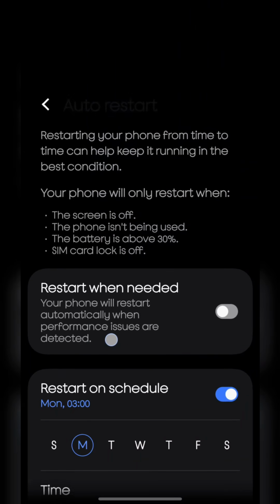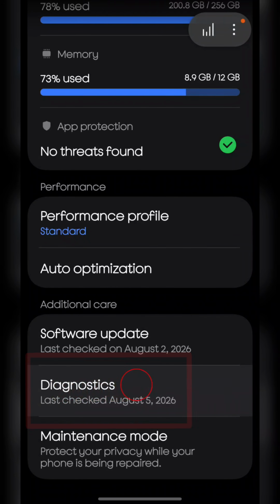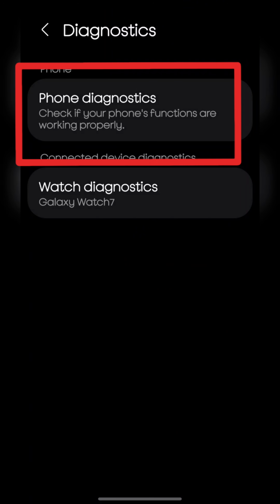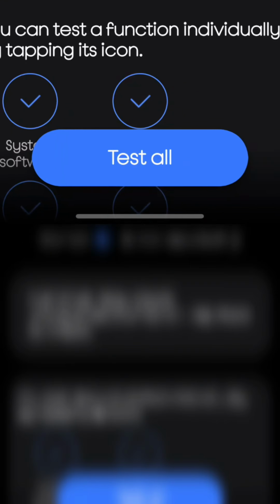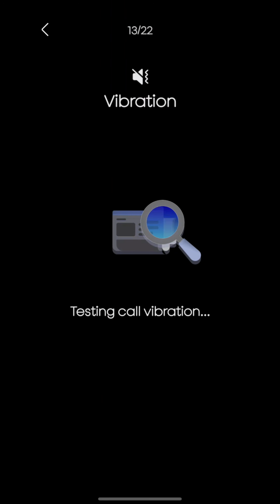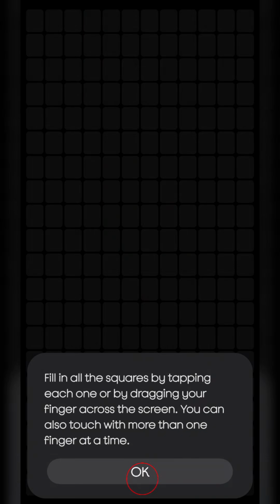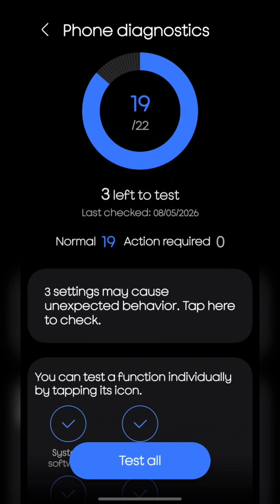Go back to the Device Care main screen and look for Diagnostics. Tap on Phone Diagnostics and then hit Test All. Phone diagnostic testing pinpoints hardware and sensor issues like battery health, touch screen response, or speaker performance before they cause bigger problems.